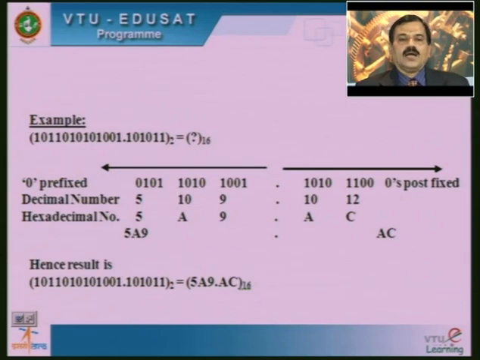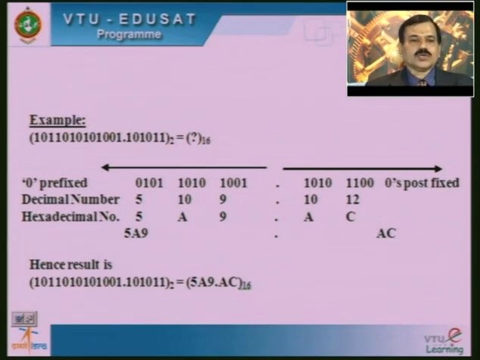Now if our intention is to convert these decimal values into hexadecimal, then 5 may be written as it is, the value 10 may be indicated in hexadecimal as A, and the decimal 9 is written as 9 in hexadecimal also. Then once again after the decimal point, the 10 can be decoded as A and 12 as C. So finally the value of the given binary number before the decimal point is 5A9, and after the decimal point it is AC.